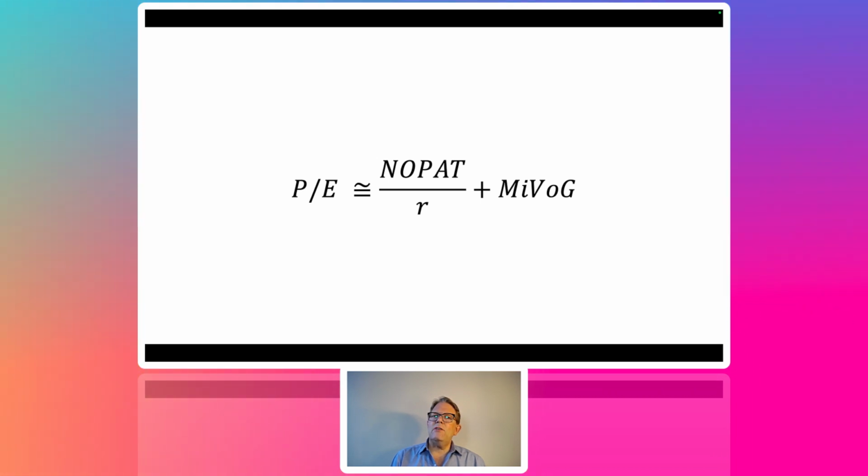And a lot of investors actually look at a modified or adjusted PE, cleaning up the earnings to make it closer to NOPAT. And then plus the market implied value of growth. Now, technically, it's the market implied value of growth as a percentage of enterprise value, something I'll flesh out in a few videos. But we now have an exact translation between PE and market implied value of growth. So the higher the market implied value of growth, the higher the PE. Invert it, the higher the PE, the higher the market implied value of growth.